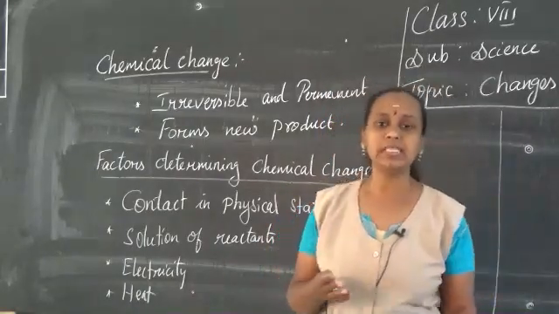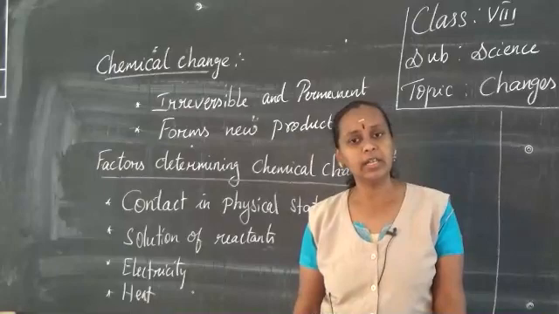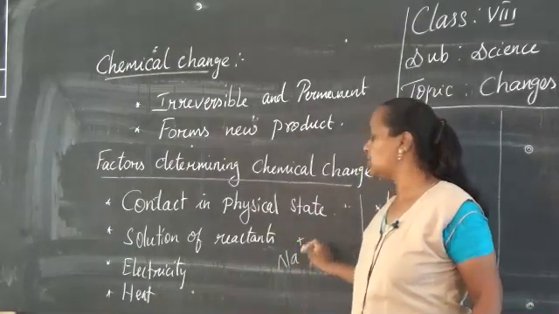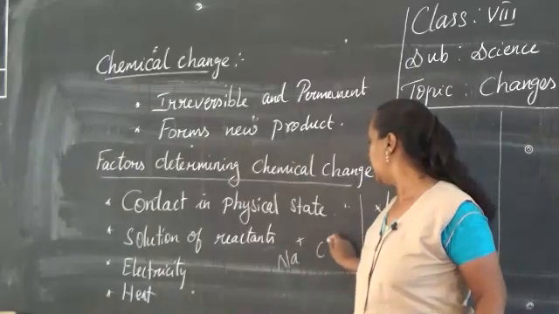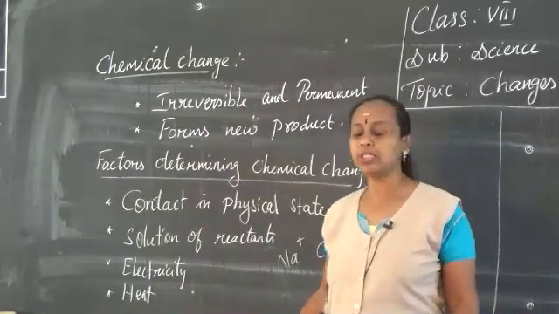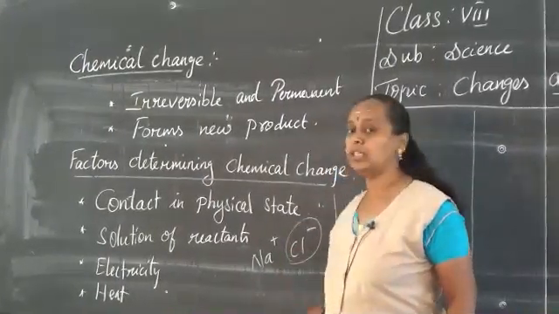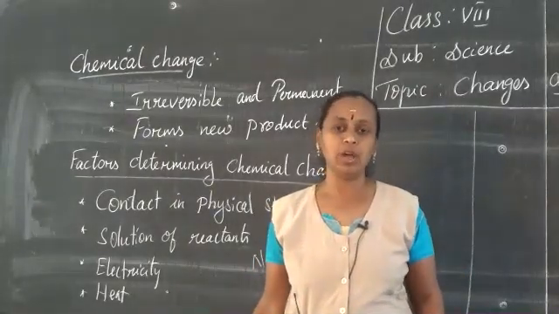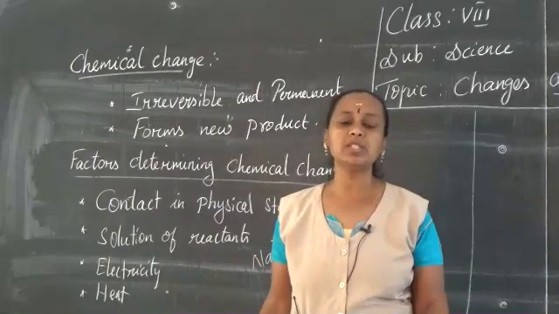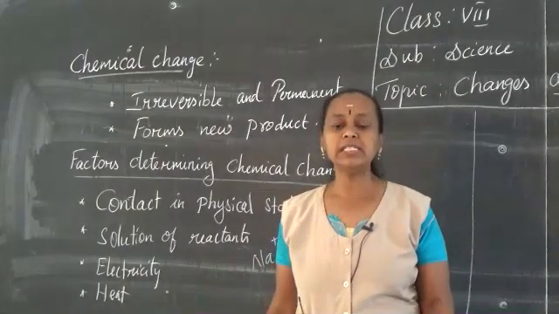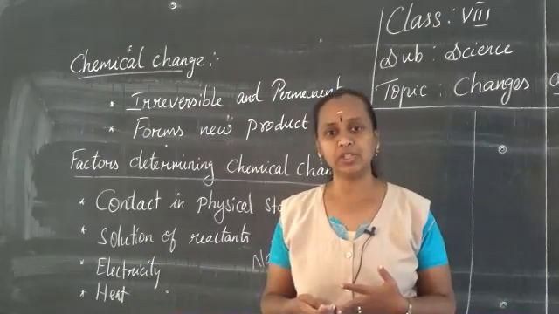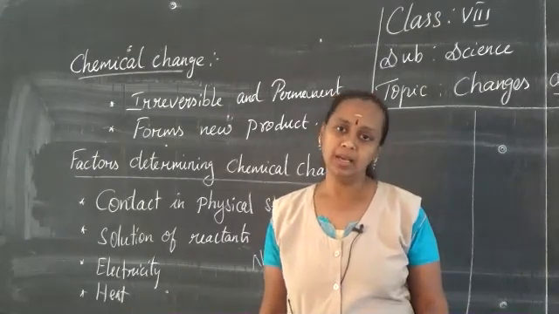For example, NaCl, sodium chloride, can be separated into Na+, that is sodium ions, and Cl-, that is chloride ions. With that we can get chlorine gas. It is used in big industries for the preparation of chlorine. This process is called electrolysis. That is, chemical reactions brought about by electricity are called electrolysis or electrochemical reactions.